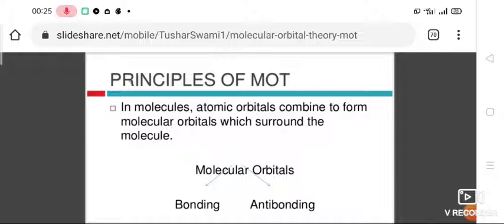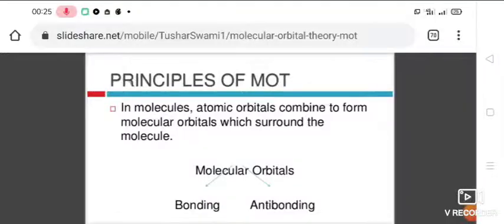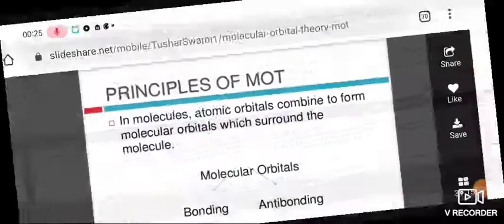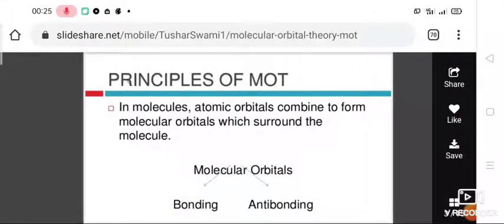Molecular orbitals are formed by linear combination of atomic orbitals, that is LCAO. So in molecules, atomic orbitals combine to form molecular orbitals which surround the molecule.